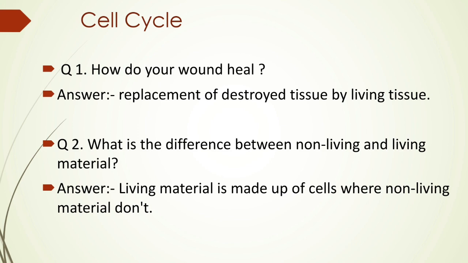So the answer to this question, how do we heal our wound, is simply by the replacement of destroyed tissue by living tissue. That means the tissue that is destroyed during the injury is replaced by new living tissues.